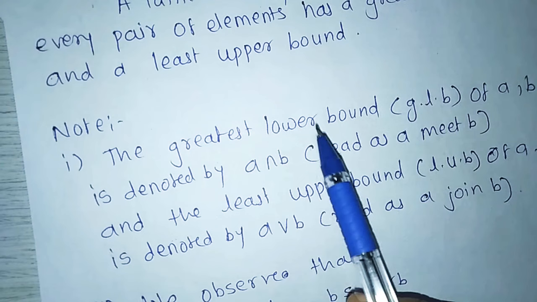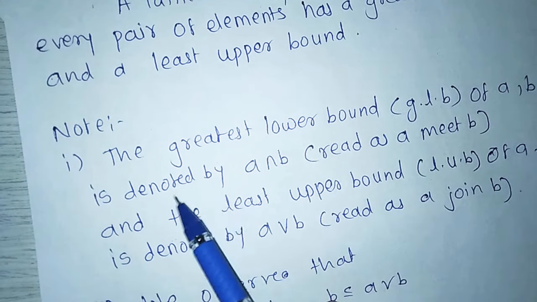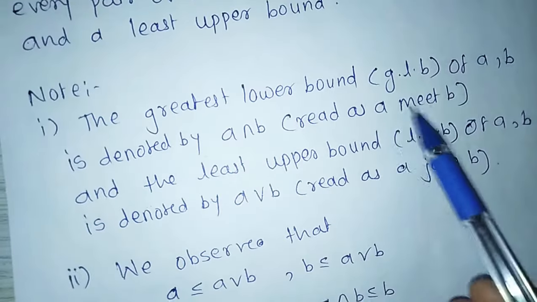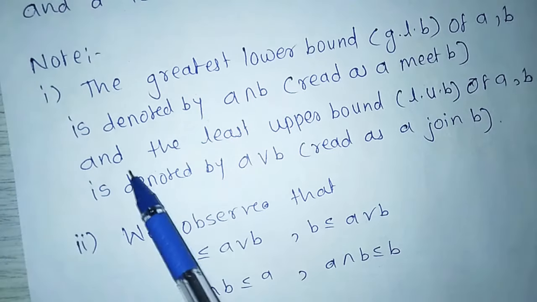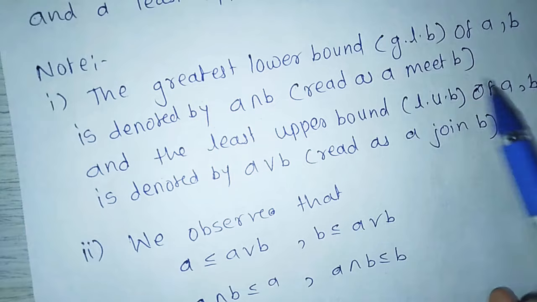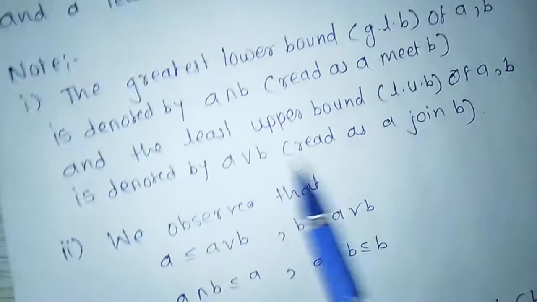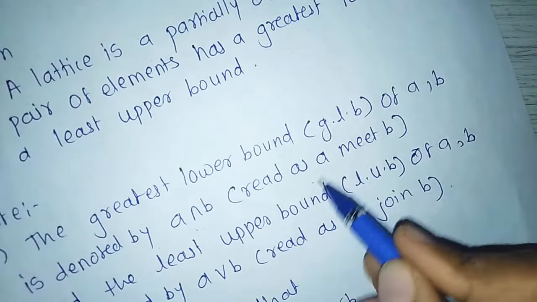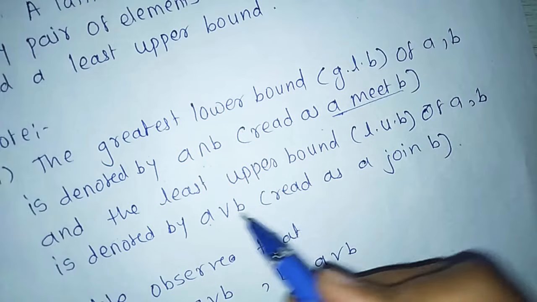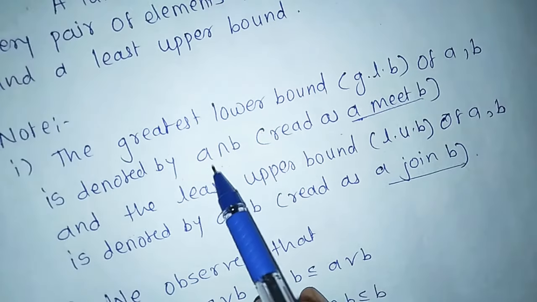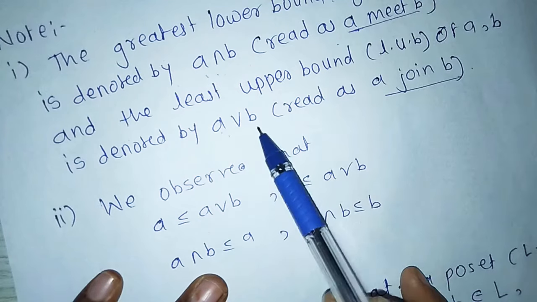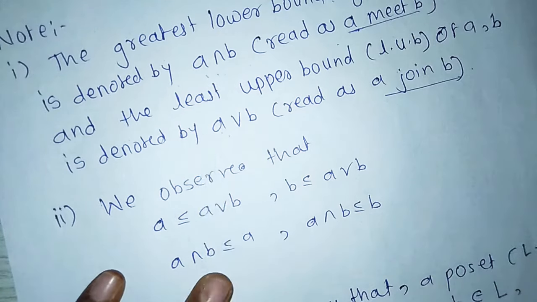Note: the greatest lower bound of A and B is denoted by A meet B, and the least upper bound of A and B is denoted by A join B. A meet B means greatest lower bound and A join B means least upper bound.